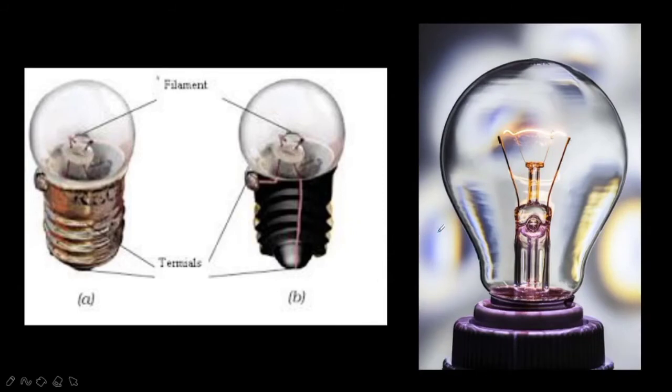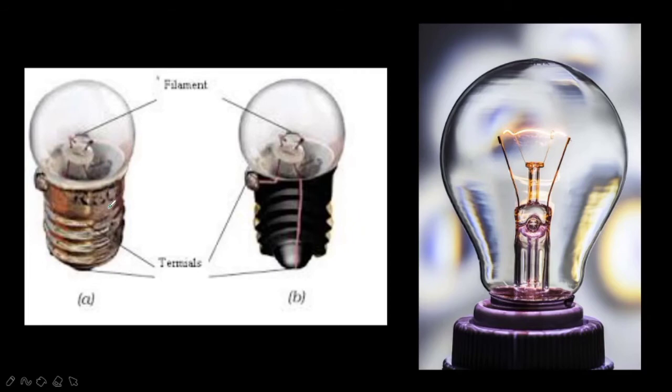These torch bulbs have an outer case of glass that is fixed on a metallic base. In this picture you can't see it, but in the first picture you can, right?